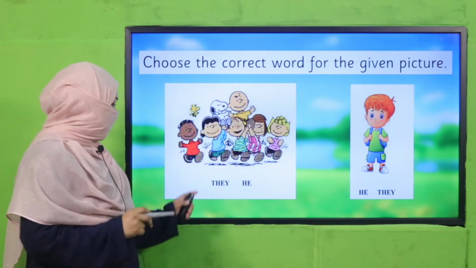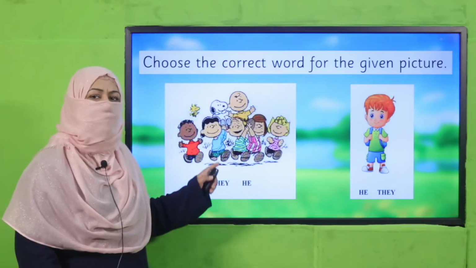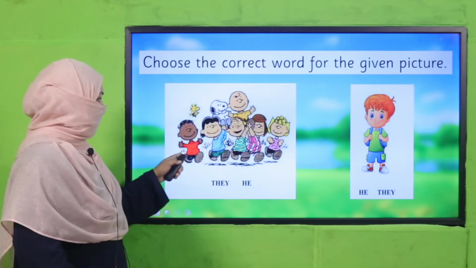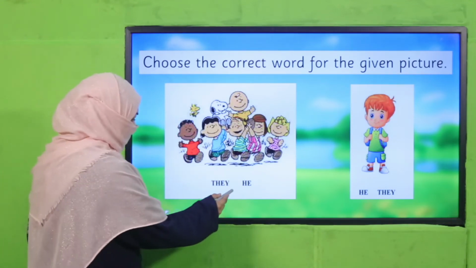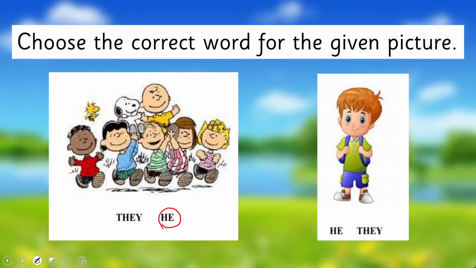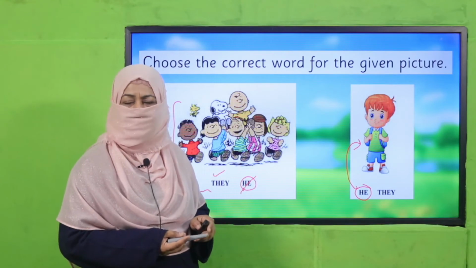Then tell me, look at this picture and tell me which pronoun refers to this picture. Can I use he for them? No, we use they because there are more than one. So third person plural noun. Do you understand how we use it? Okay. Now look at this picture and tell me which pronoun goes with this picture, he or they? Yes, he is third person singular. This is simple. This is how we select a pronoun in subject case according to the situation, right?